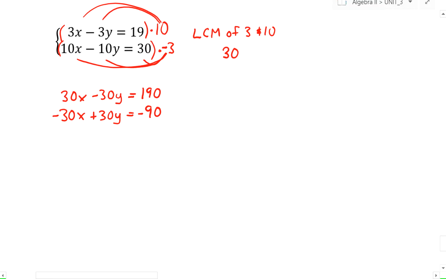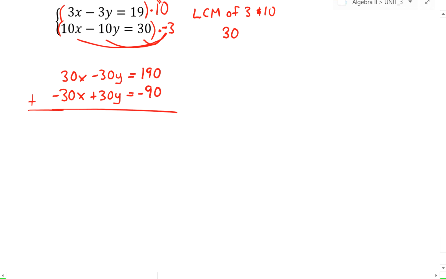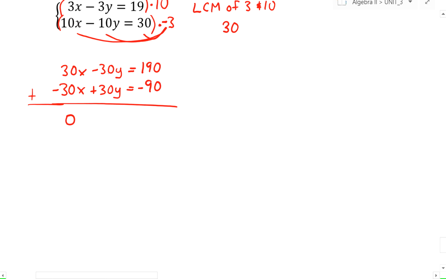Great. So I now have opposite coefficients on my x's like I intended. So I can add them together now. When I add these two equations together, you're going to see something similar to what already has happened is going to happen again. But it is going to be slightly different. So 30x plus negative 30x is 0. And then you're noticing here that negative 30y plus 30y also produces 0. So both variables again cancel out. And this equals 190 plus negative 90 is 100.